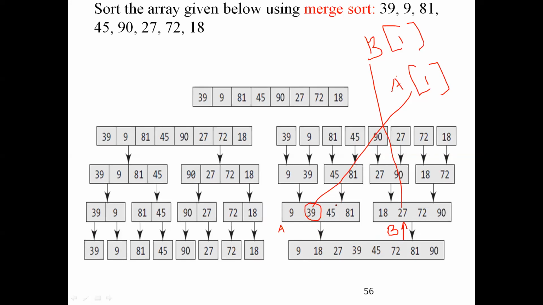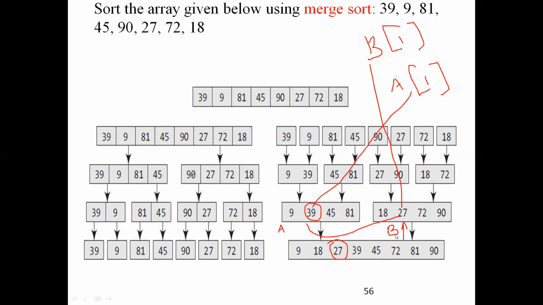Now A of 1 is compared with B of 1. So what happens? Again it's lesser. If it is lesser, I will just copy the 27 into the position. Okay, it comes over here. Now next, what will I do? Again I have to increment which one? Can anyone reply? Either I have to increment in the A array or the B array.